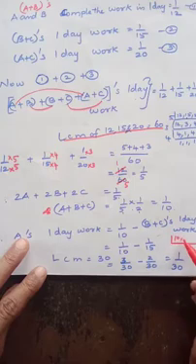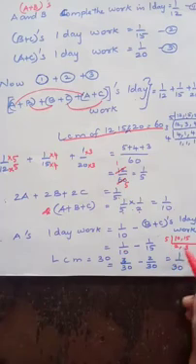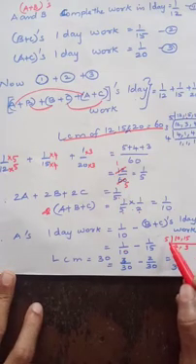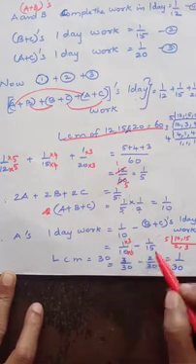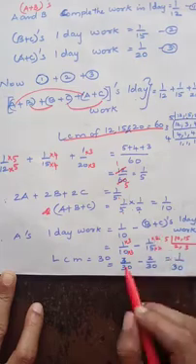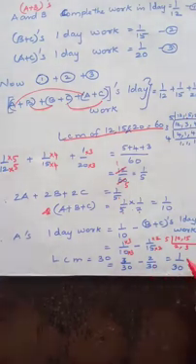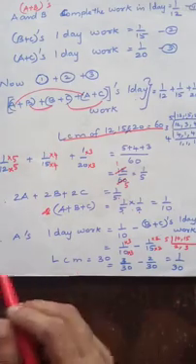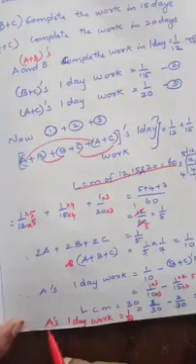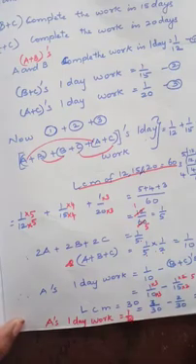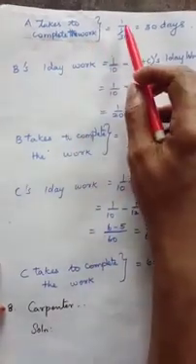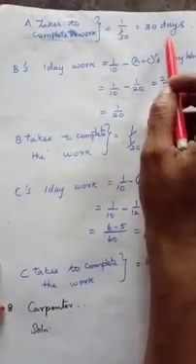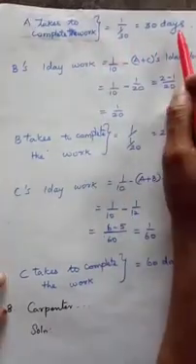We do it like this: 5 table, 2 times, 3 times. 2 5s are 10, 2 3s are 6, 6 5s are 30. So you have to multiply this 10 by 3 and 15 by 2. 3 minus 2 by 30 is equal to 1 by 30. So A's one day work is 1 by 30. Then A takes 30 days to complete the whole work.